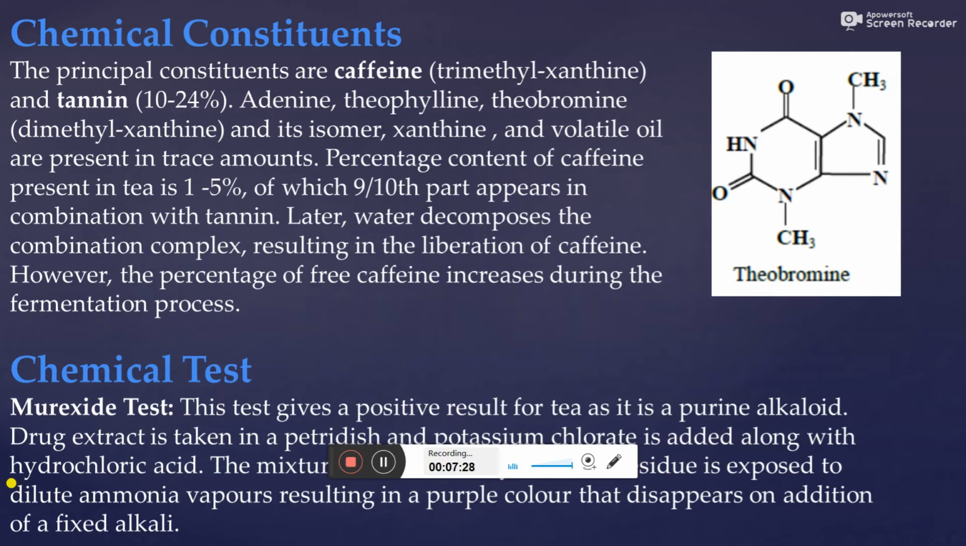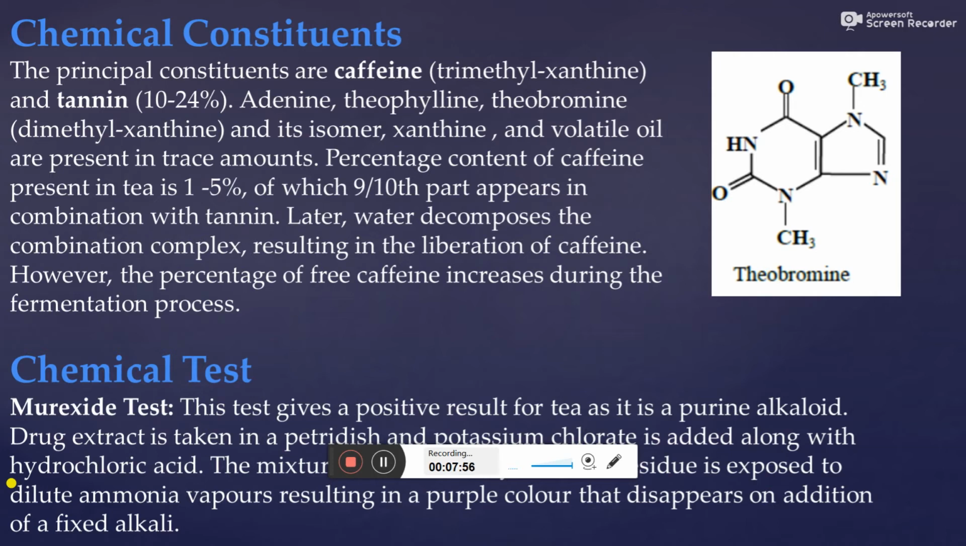Percentage content of caffeine present in the tea is 1 to 5%, of which 9 to 10th part appears in combination with tannin. Later, water decomposes the combination complex, resulting in the liberation of caffeine. However, the percentage of free caffeine increases during the fermentation process. You can see these chemical constituents present in the tea leaf, that is theobromine.